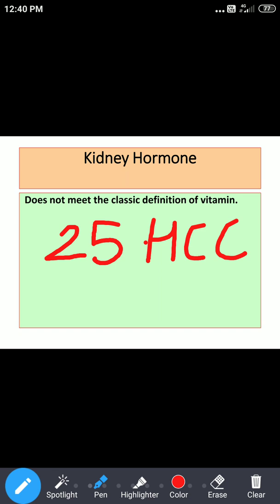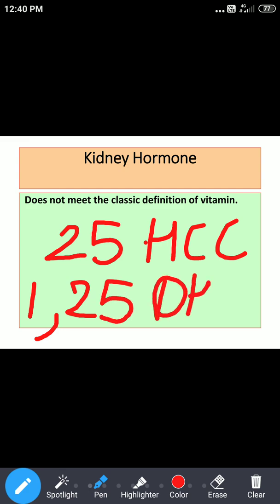Okay, so vitamin D2 or D3, when it reaches the liver, first it will get converted into 25 hydroxy cholecalciferol. Then it will be carried to the kidney where it will get converted to 1,25 DHCC, that is dihydroxy cholecalciferol.